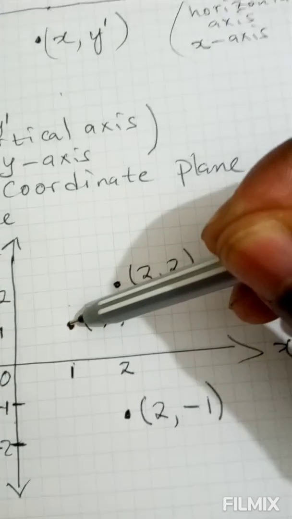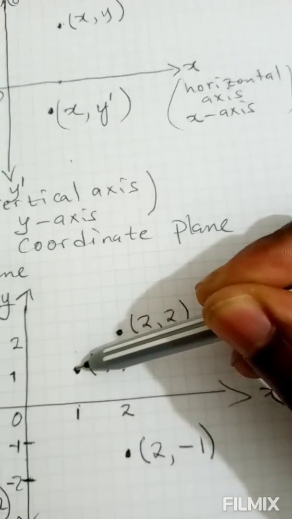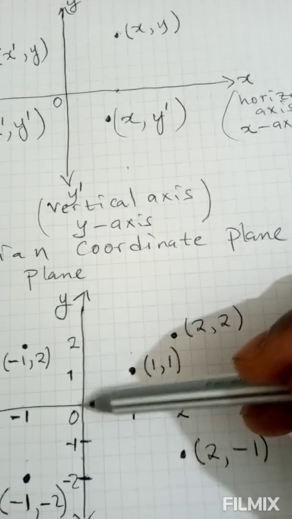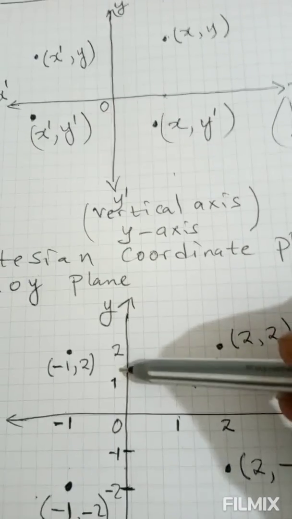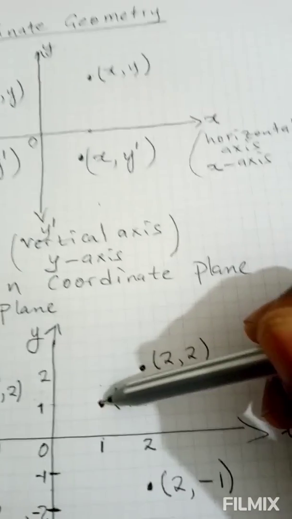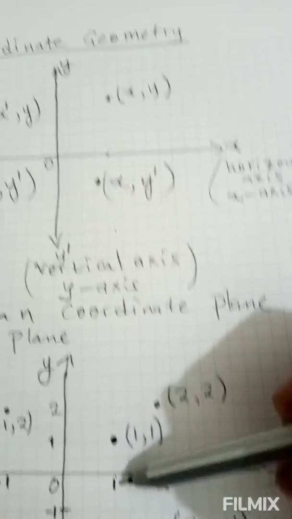So we are now at 1. Then we can also move from the origin to 1 on the y-axis. Then we can draw a line and it intersects here. So this is the point (1, 1).